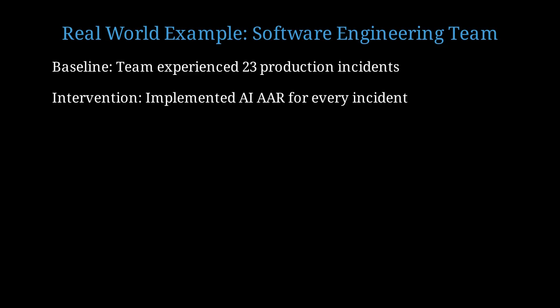Let me walk through a complete real-world example with a software engineering team that implemented this system for 6 months. In the 6 months before implementing the AI-AAR system, this team experienced 23 production incidents. Of these, 8 were repeats of previous failure patterns, a repetition rate of 35%. They implemented the 4-component template. Every incident got full context capture, AI root cause analysis, 1 rule generation, and embedding-based tracking.